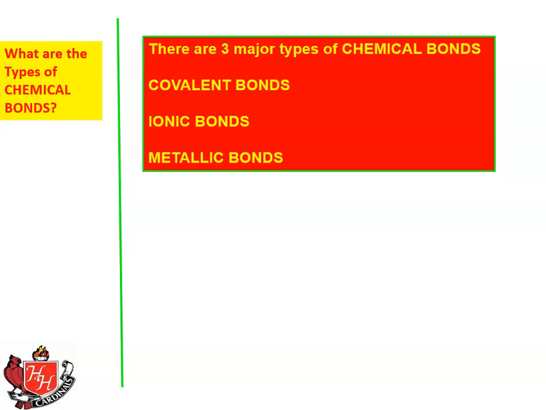And then the third type of bond, which we don't deal with quite as much in chemistry, is metallic bonds. Those are bonds between metal atoms. It may be the same metal, just pure copper, with the bonds formed between copper atoms, or it could be between two different metals.